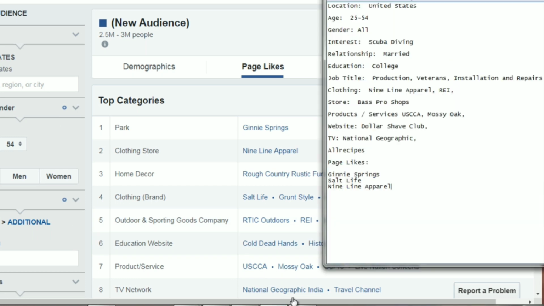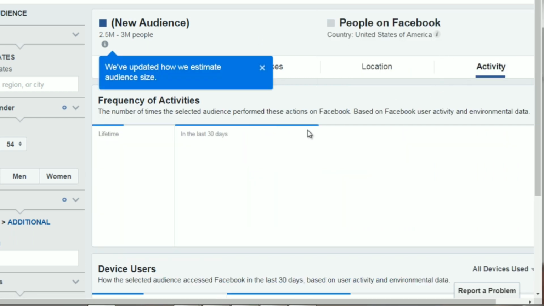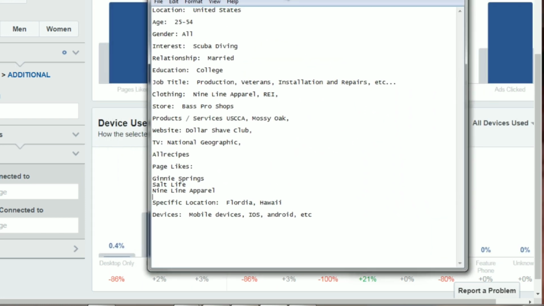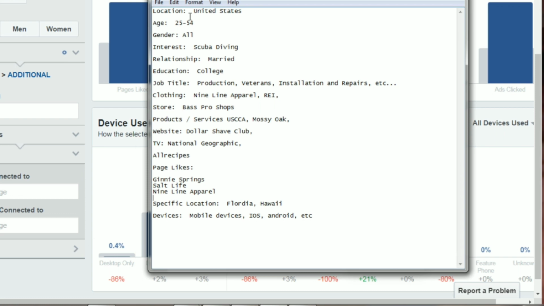Now remember, we saw location. We saw a lot of Florida and a lot of Hawaii. And then in terms of activity and devices, we saw that a lot of them use mobile devices, so iPhone, Android, etc. Now you can further create this avatar profile.